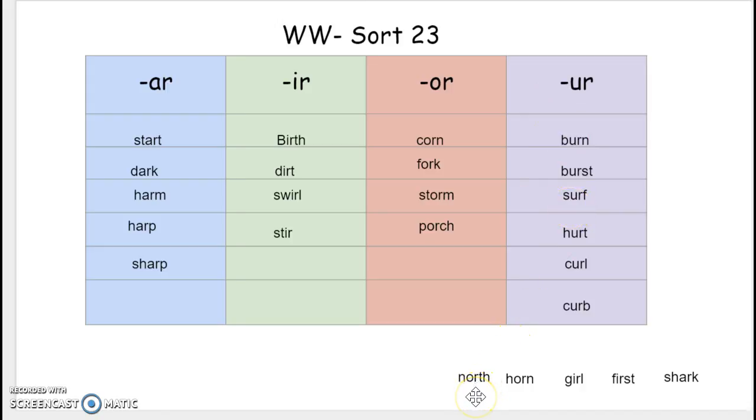Our next word is north. It went in the OR column. Our next word is horn. It went in the OR column. Our next word is girl.